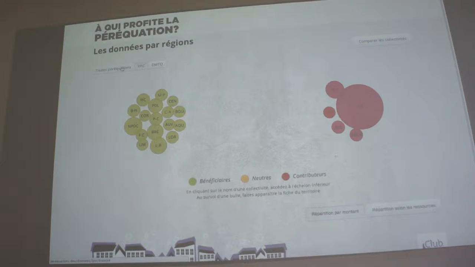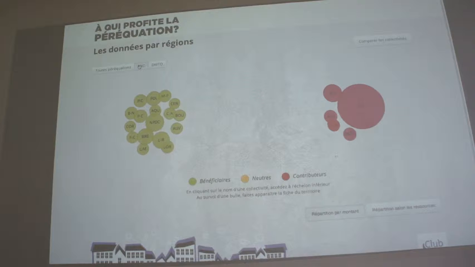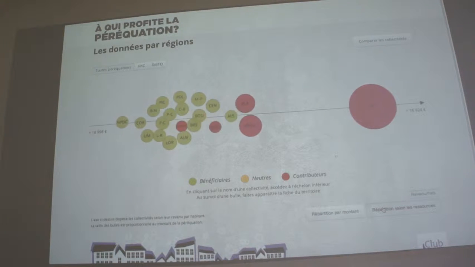So of course this is the richest region in France. Here we have two different perequations. I won't explain the rules, it's not very interesting, but we can see for example that with one perequation some regions will give money, but with the other one they will receive money. So in the end the balance, the total, is here. So here is the total of the two perequations. And then to show the data, as I explained, to try to check this assumption.